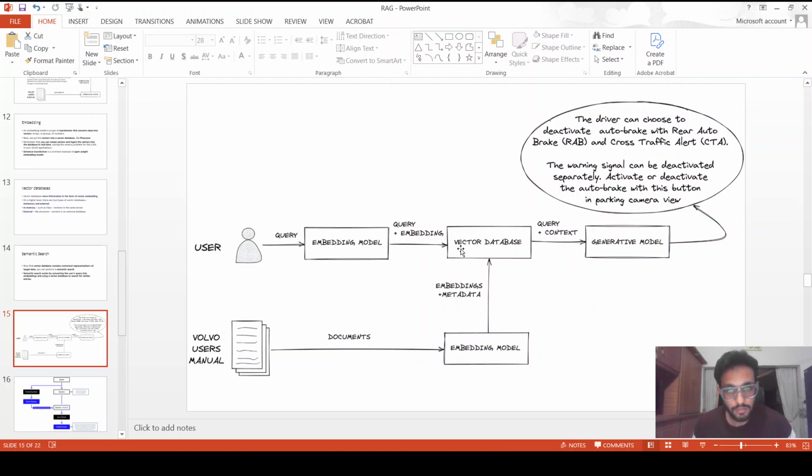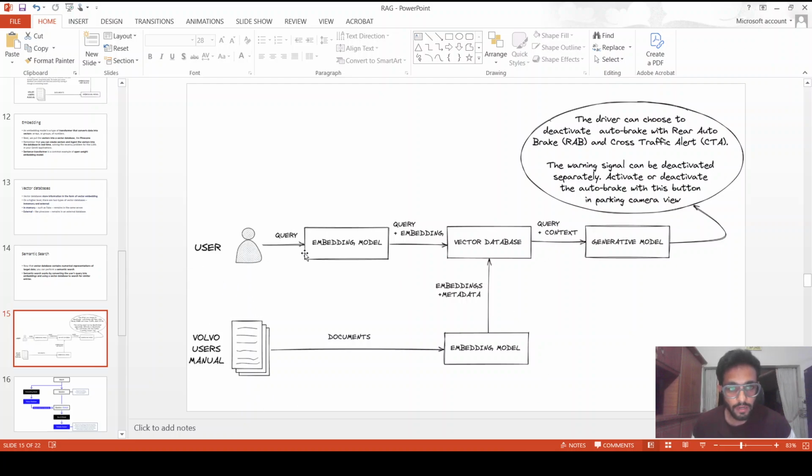So it's generally not run on a daily basis, but there is no harm even if we want to run it on a daily basis. So let's say Volvo has too many maintenance manuals, and they basically show all of them to the embedding model. The embedding model converts those documents into embeddings and stores them into the vector database, which in this case is Pinecone. Now this process is completed.